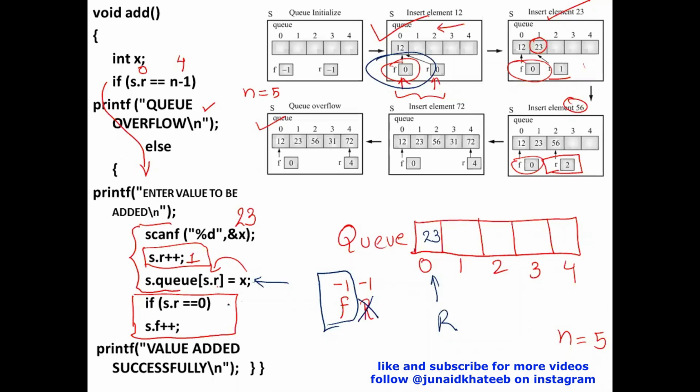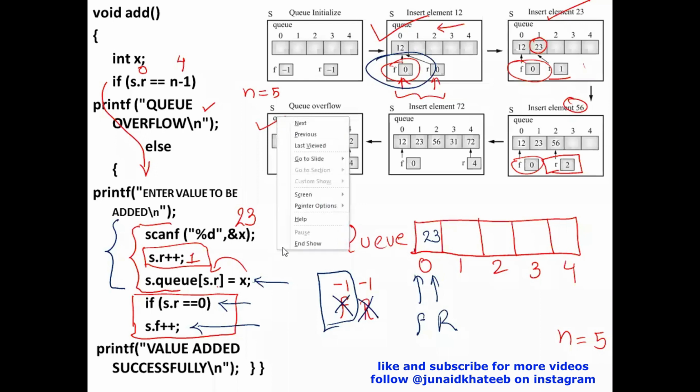So that is exactly what I'm checking over here. If after performing this insertion, the value of rear is 0, that means this was the very first value that I've inserted. That is why I'll increment front as well. So it sets the front pointer. If you've been wondering how this front became 0, when I insert the first value, this part of the code will get executed and it will increment the front pointer.